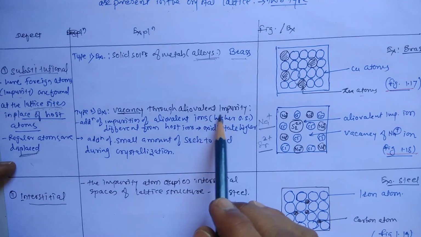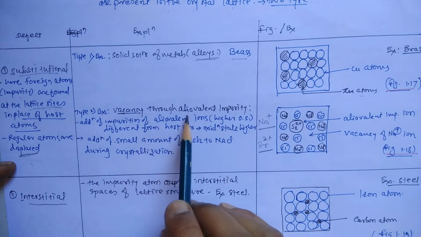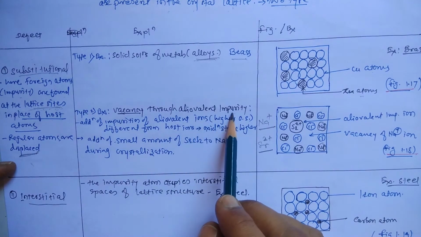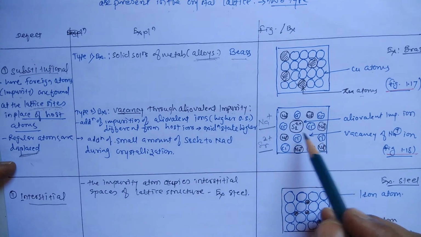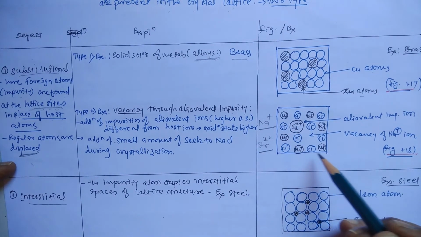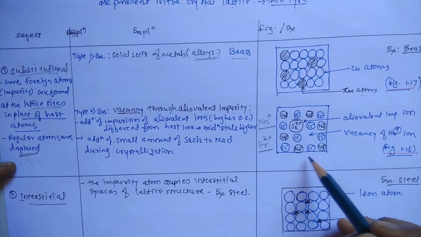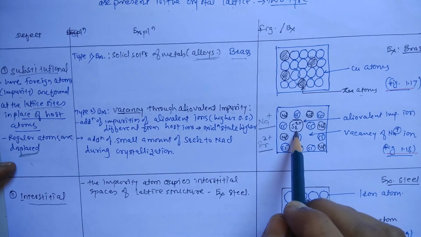The second type of substitutional impurity defect is vacancy through allovalent impurity. Here an impurity of a particular metallic ion which has a higher oxidation state is substituted.